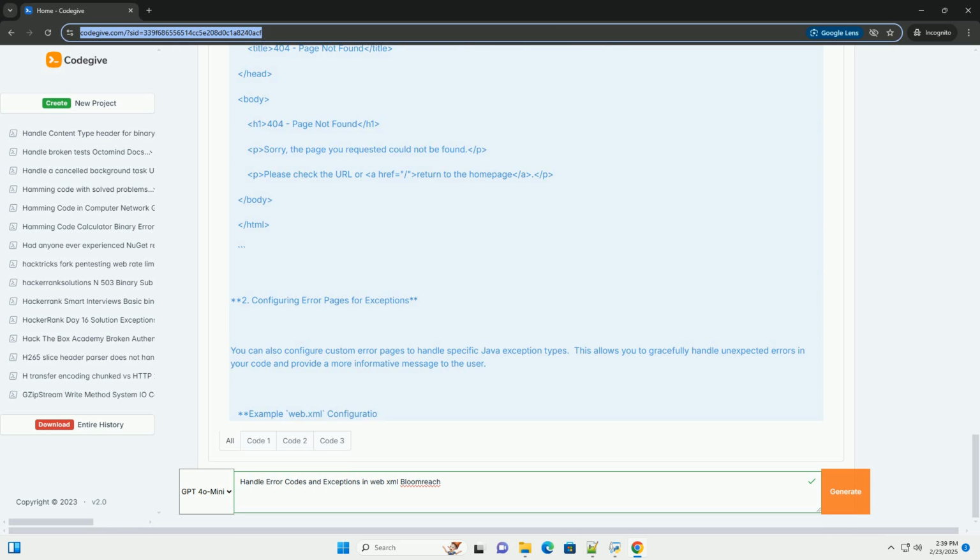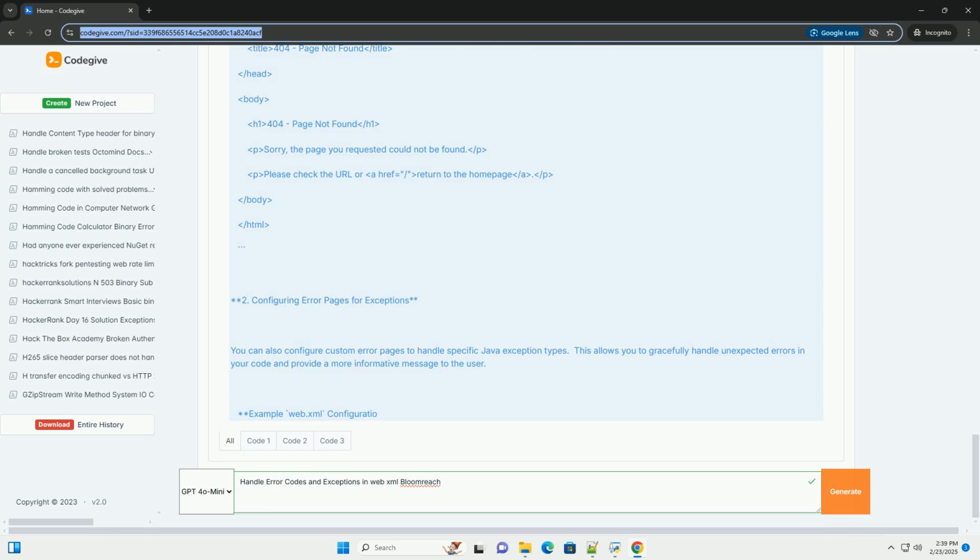Explanation. The error logging filter intercepts all requests, due to the URL pattern /*. It wraps the chain.doFilter call in a try-catch block. If an exception occurs, it logs the error, sets an attribute with the error message, forwards to an error page, and sets the response status code to 500 if necessary. Important: use a proper logging framework, for example SLF4J, Logback, or Log4j2, in production instead of System.err.println.